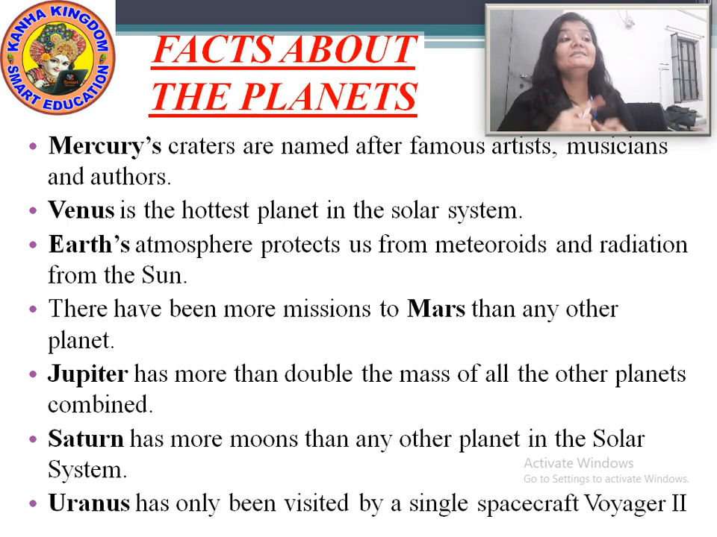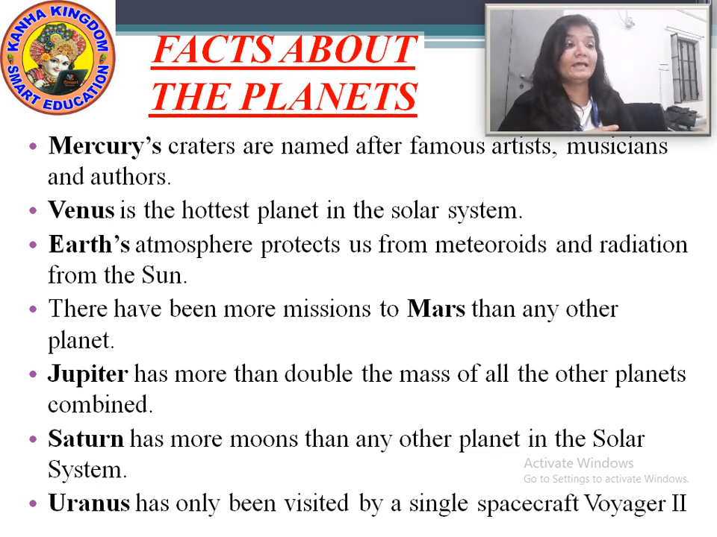Talking about Saturn, Saturn has more moons than any other planet in the solar system. Of the number of moons which the planets have, Saturn has the greatest number.